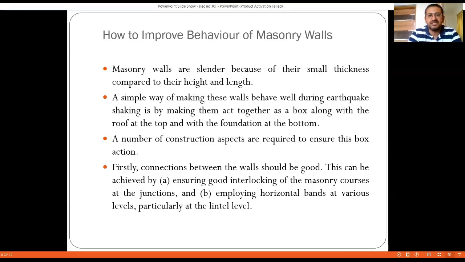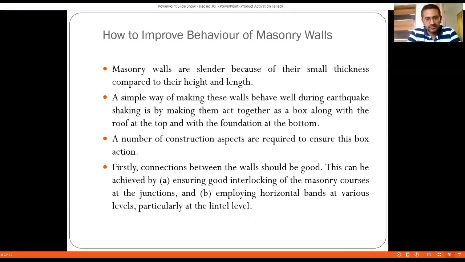A simple way of making these walls behave well during the earthquake is that a proper connection should be there between these two walls, and this proper connection can be established by forcing them to act like a box when they are subjected to horizontal forces. A number of construction aspects are required to ensure this box action, which we will be discussing in the subsequent lectures of this particular series.